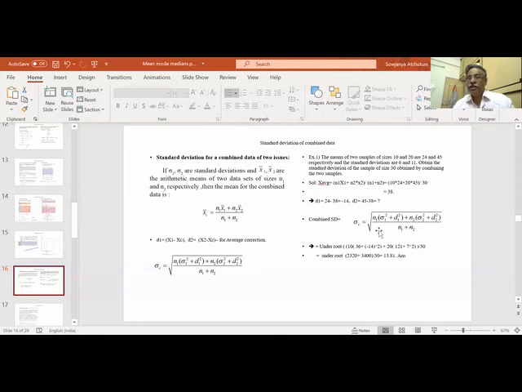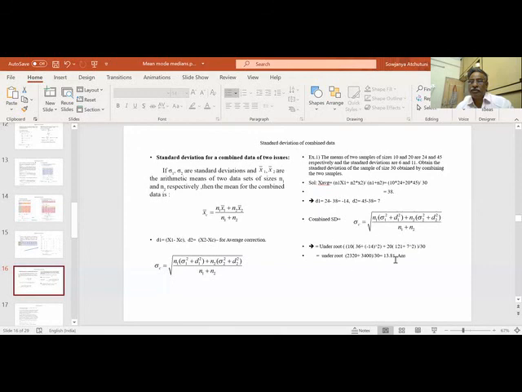So what is sigma combined? It is the square root of n1 into sigma 1 square plus d1 square, plus n2 into sigma 2 square plus d2 square, divided by sigma n. So that is equal to the root of 10 into 36, since sigma 1 is given as 6 and 6 squared is 36, plus 14 squared is 196, plus 20 into 11 squared is 121 plus d2 which is 7 squared, all divided by 30.